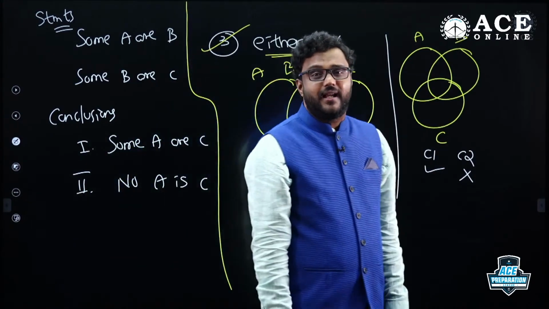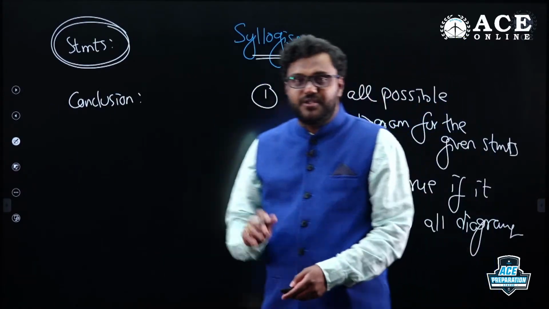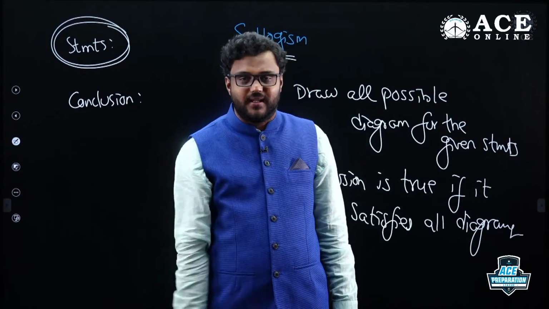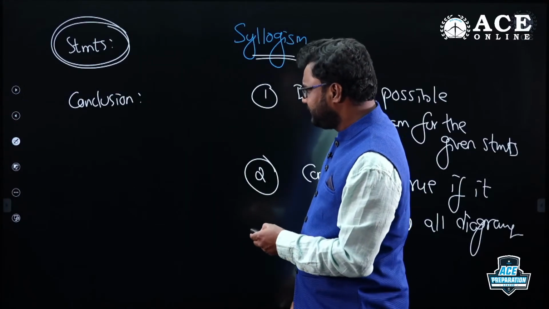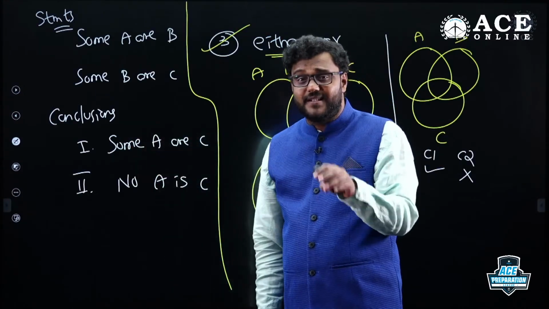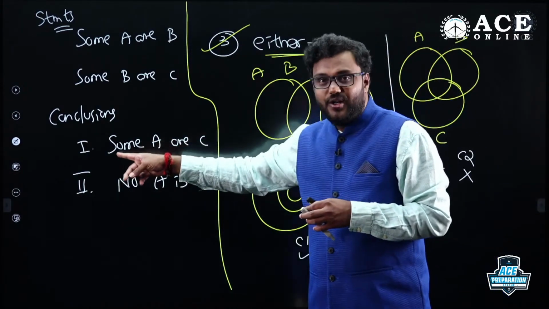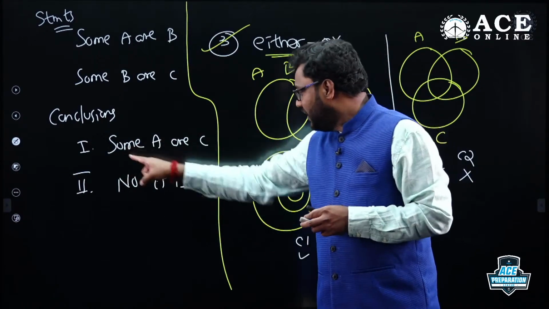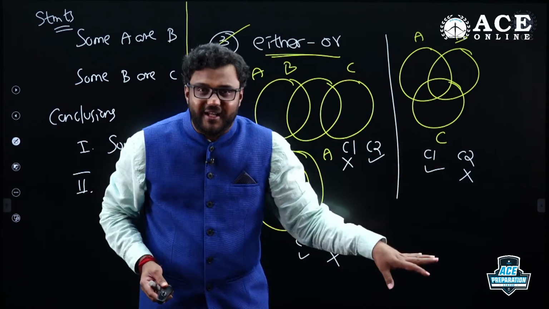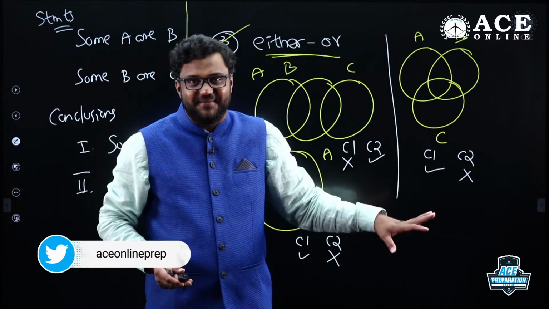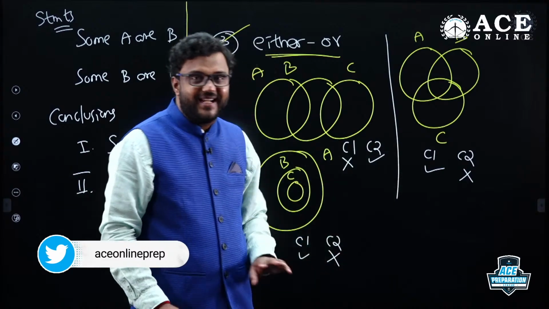A lot of people directly conclude, sir, both conclusions are wrong, because you said the second point: if a conclusion failed in one diagram, don't consider it, it must satisfy all diagrams. So we'll go with the option both false. But my dear friends, when you should go for either-or is when both conclusions are not true at a time. Is both conclusions true at a time? Is it anywhere? No. If both conclusions are not true at a time, both conclusions are not false at a time.